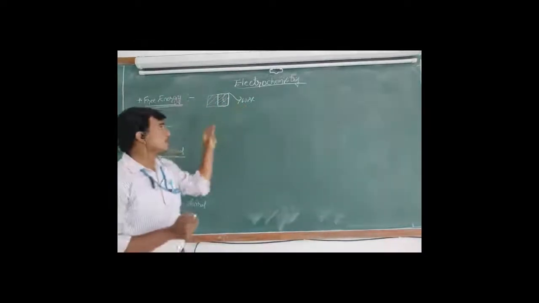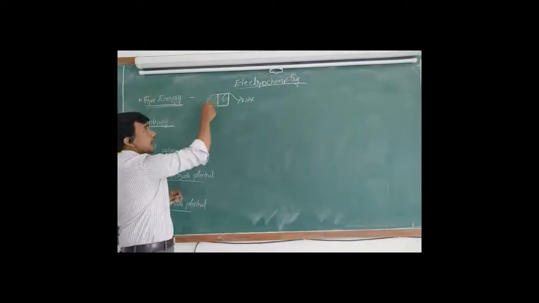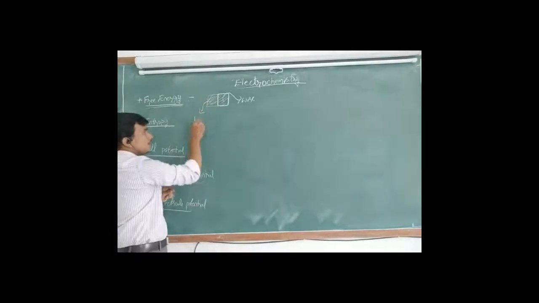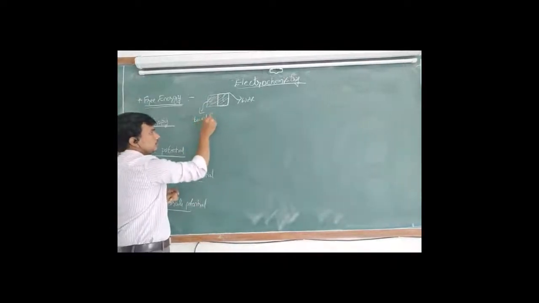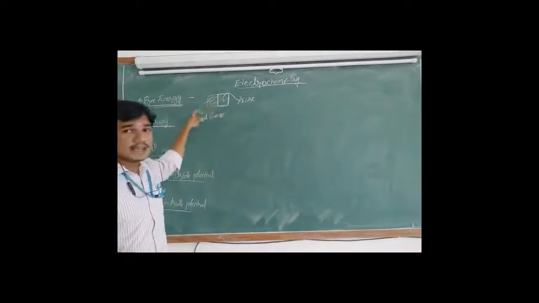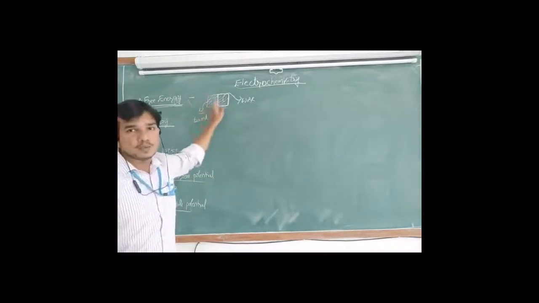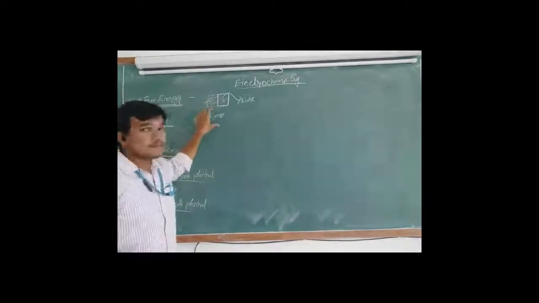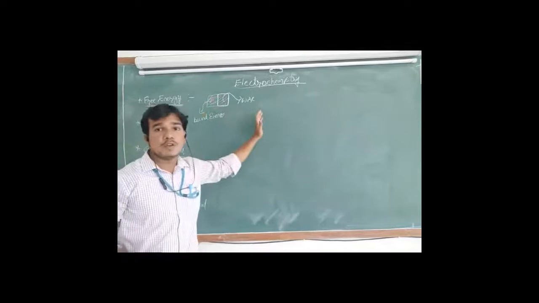And the unavailable energy present in the system is called bound energy. This energy we can't use. It will be there, but we can't use it to do some useful work.